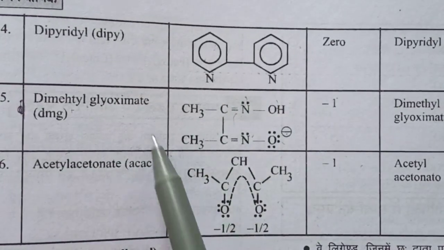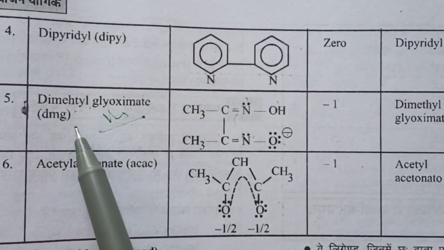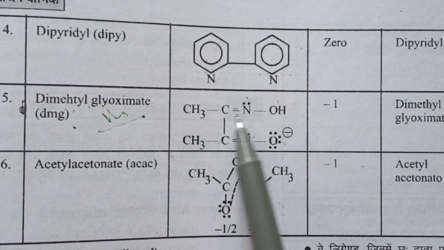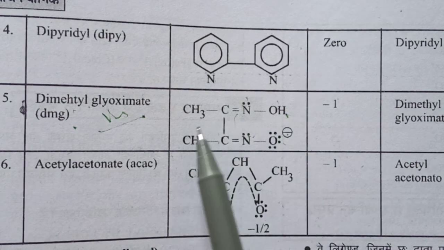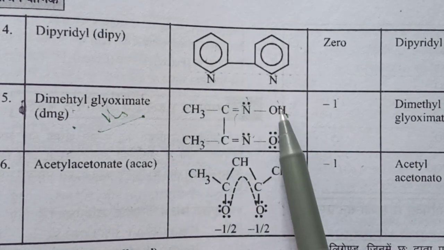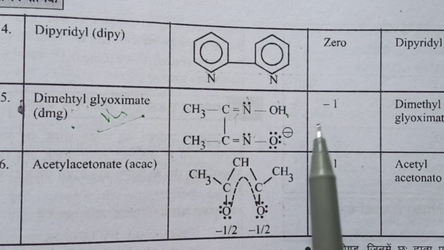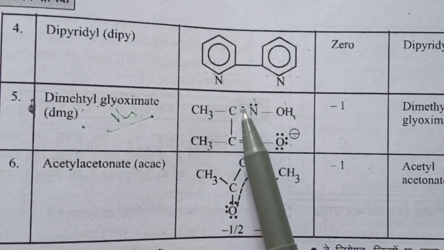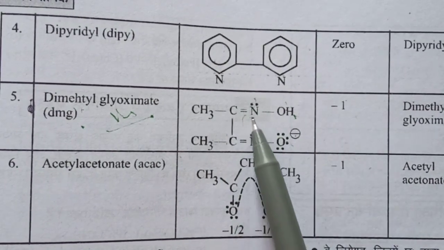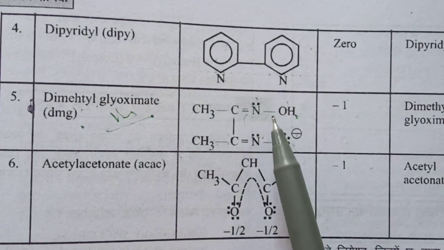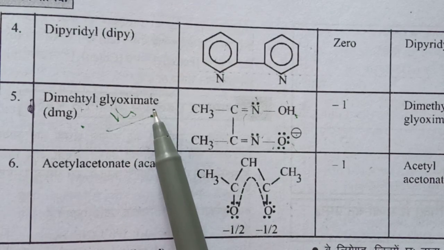Okay. Next DMG, a very important ligand. DMG means two carbons are attached with one methyl group and one oxime group each. NOH is known as oxime, so it is known as dimethyl glyoxime. Here the donor atoms are one oxygen and one nitrogen with -1 charge. One nitrogen is a donor atom and one oxygen is also a donor atom, and it is named dimethyl glyoximato.